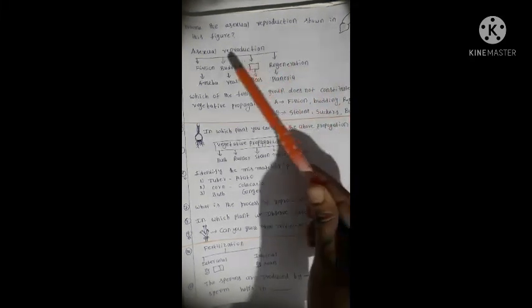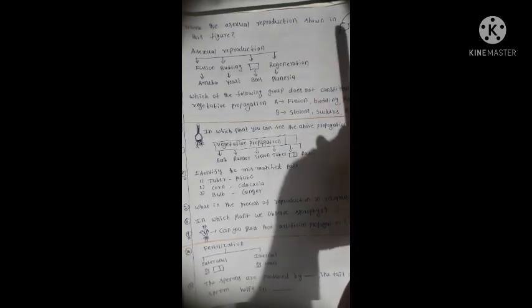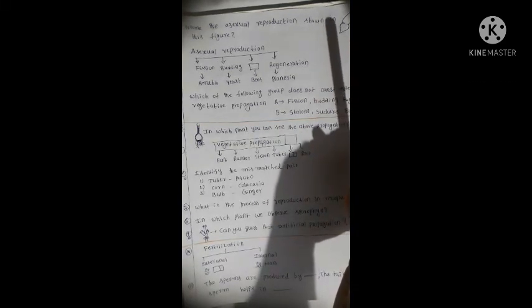We discuss some examination oriented questions in this topic. The first question: name the asexual reproduction shown in this figure. What is this? Binary fission.